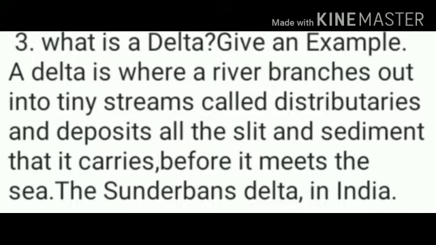Again one time. Answer. A delta is where a river branches out into tiny streams called distributaries and deposits all the silt and sediment that it carries before it meets the sea. Example, the Sundarban Delta in India.